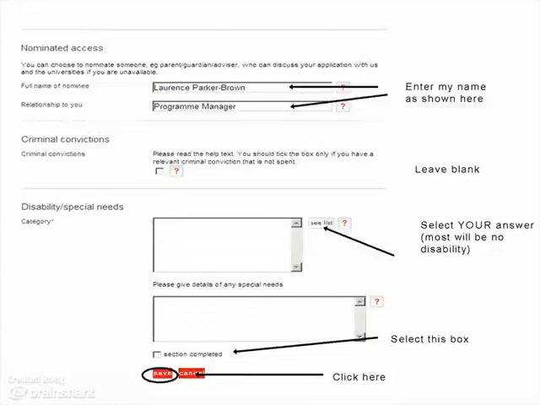Finally, for disabilities, your answer would be, depending on if you have a disability, for many of you it would be no disability. Then you click section complete and save, and that will complete your personal details section. If you have any questions about dual nationality or disabilities, please speak to your tutor at the nearest available opportunity in order to complete this section. Well done, you should now have completed your personal details.